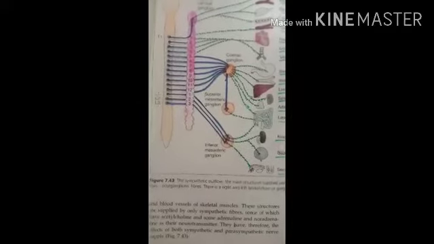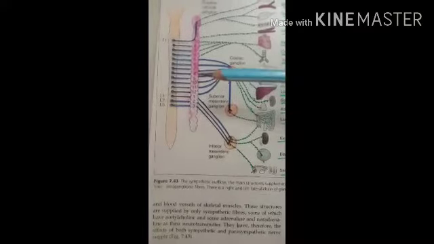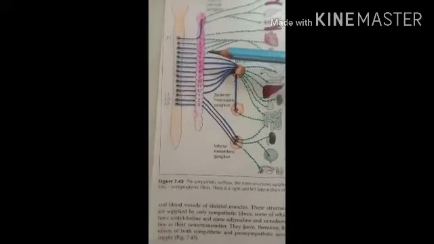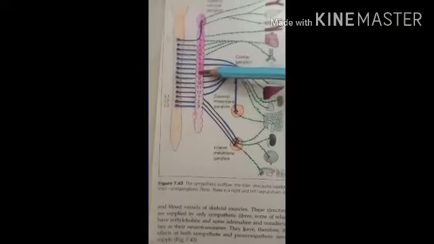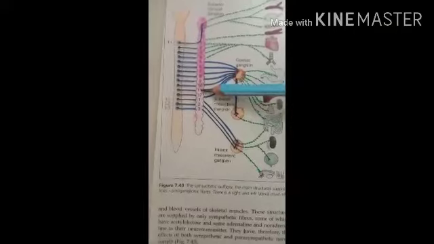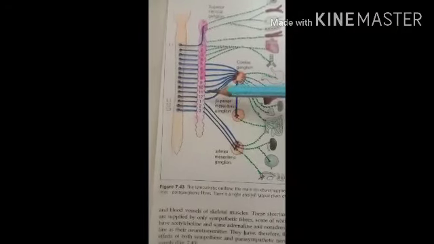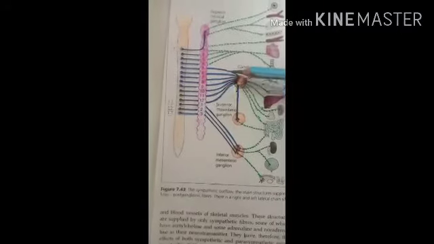Then the nerves arising from T5 to T12. Here you can see 5, 6, 7, 8, 9, 10, 11 and 12. Here you can see the blue color fibers.